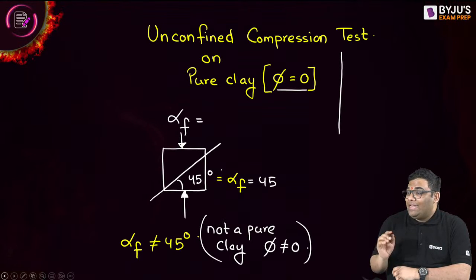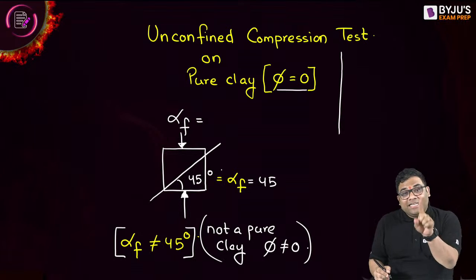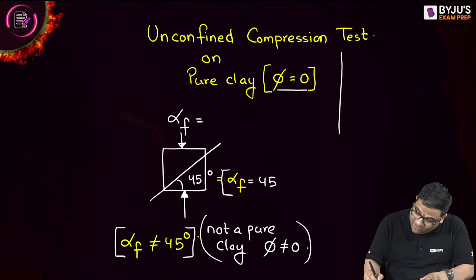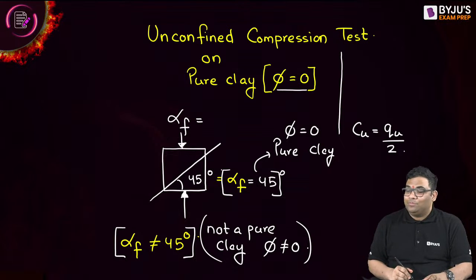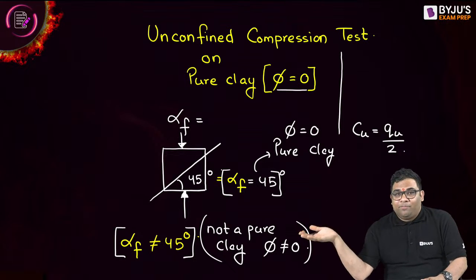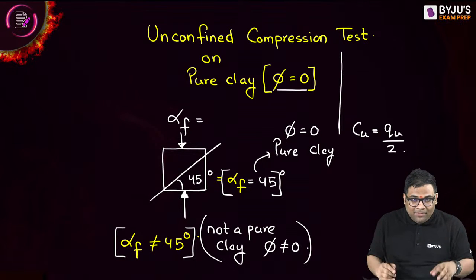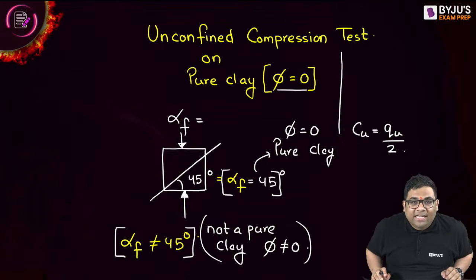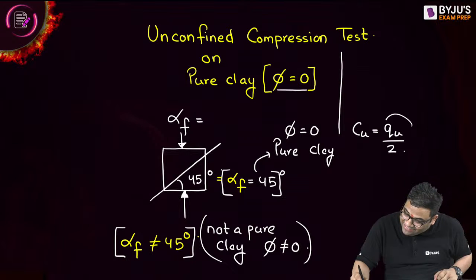If the failure angle is not 45 degrees, very good Kartik, it is not a pure clay. If it is 45 degrees, yes, it's a pure clay. Understood? Pure clay, phi will be 0, and I can write down Cu is equal to Qu by 2. But how will you judge? You are an engineer, you will not just see and judge. You will conduct some experiment. So in the unconfined compression test, if the failure angle is coming 45 degrees, it's a pure clay, and you can write this condition.